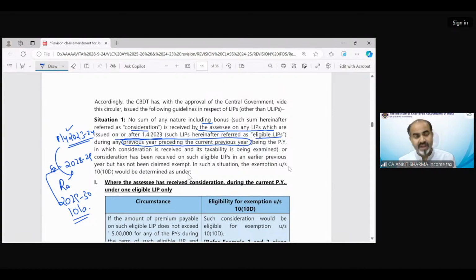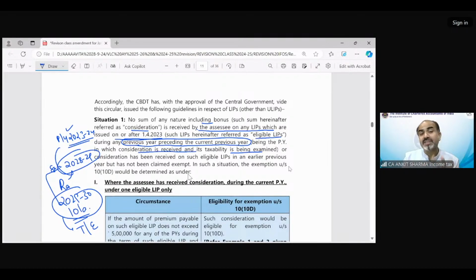In situation 1, we are discussing only those cases in which consideration is going to be received in a single year and no previous consideration has been received. You will understand when you solve the numerical with me, okay? Being the previous year in which consideration is received and its taxability is being examined, only 1 year provision in which consideration has been received and examined has been given in the question. It should not be like this, that consideration has been received in 2930, tell about the taxability or exemption, and in which this information has also been given that some consideration has been earlier also received.